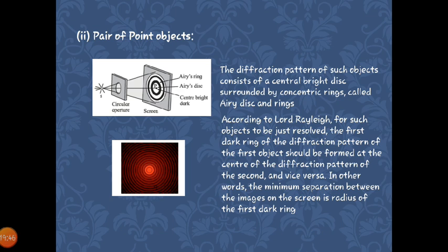The diffraction pattern of such an object consists of a central bright band, because the aperture is not in slit form, it is circular. When rays of light are incident on the aperture, it gives a brighter or darker disc-like structure, which is called the Airy disc and rings.